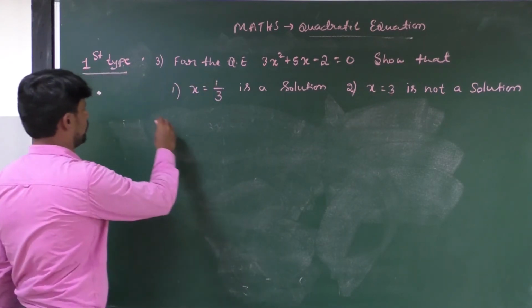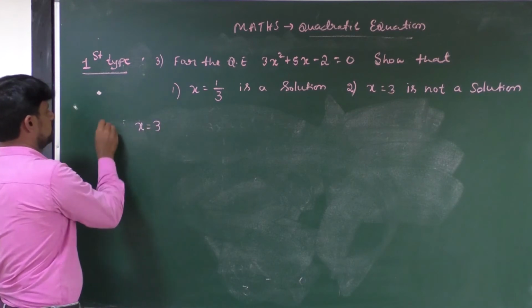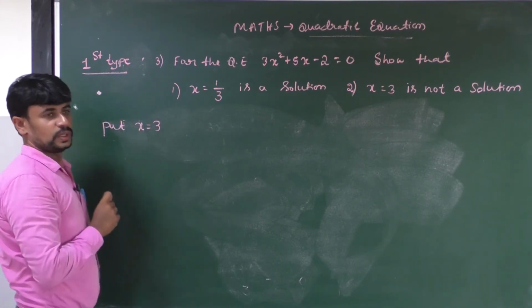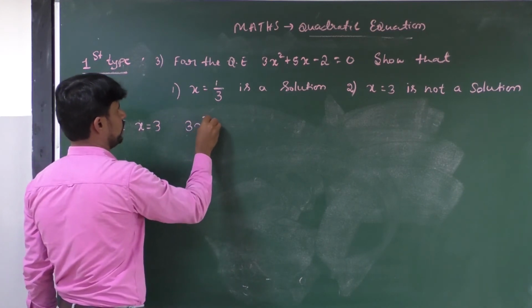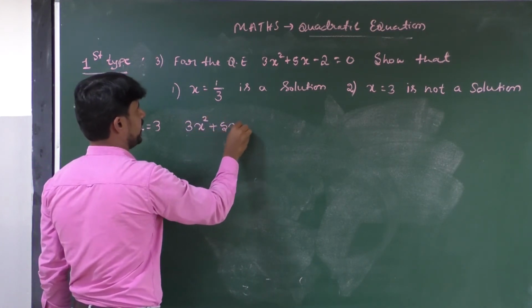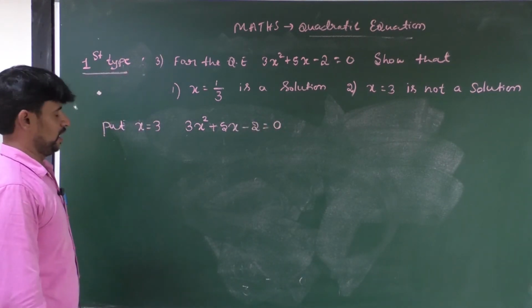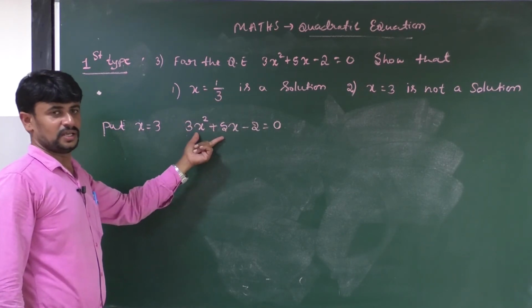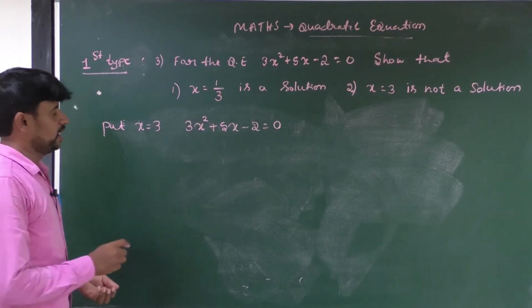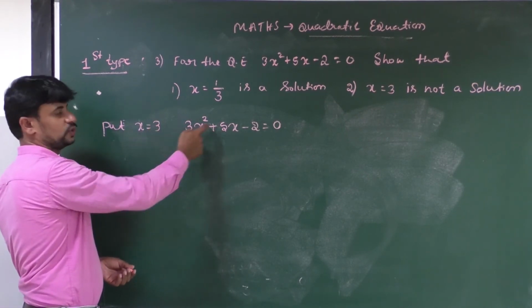The value of x is equal to 3. Put it into the quadratic equation 3x squared plus 5x minus 2 is equal to 0. What you solved in the first question, you have to solve in this question also. You have to put the value of x into the equation.